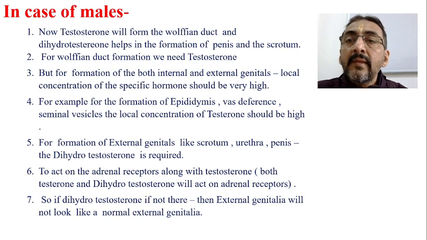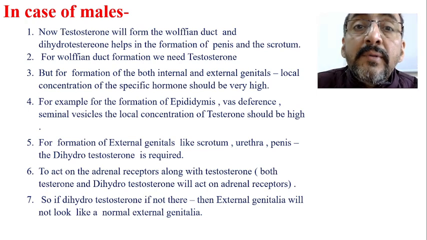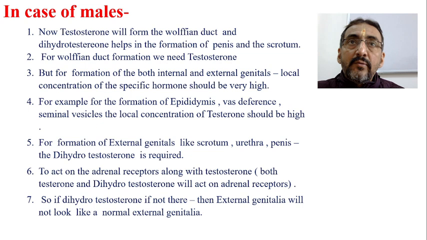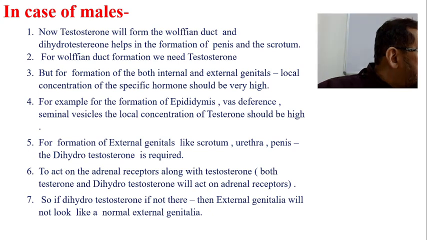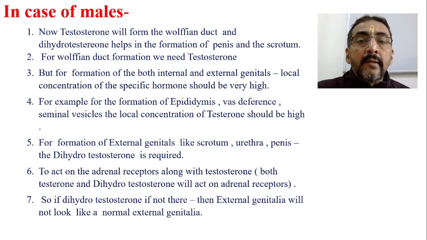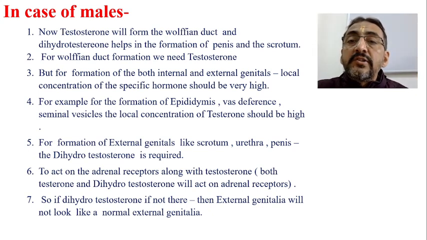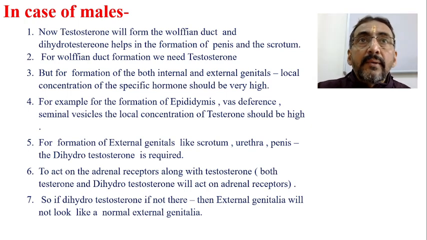Now the testosterone will form the Wolffian duct. So we know that Sertoli cells and Leydig cells produce testosterone. Dihydrotestosterone helps in the formation of the penis and the scrotum. Now the further development takes place.